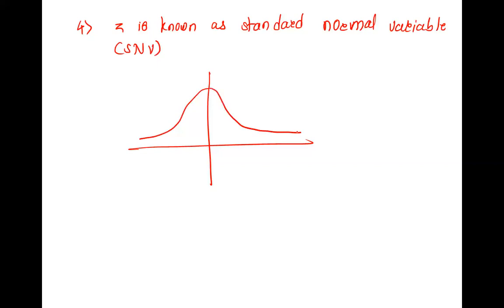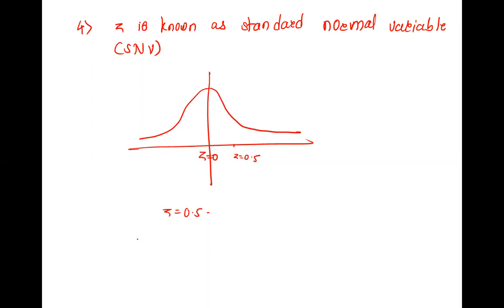Whenever the normal curve is like this, and if Z we have found is 0.5, where will you plot this? It is positive, so somewhere here is 0, and there is 0.5. So this is the point.